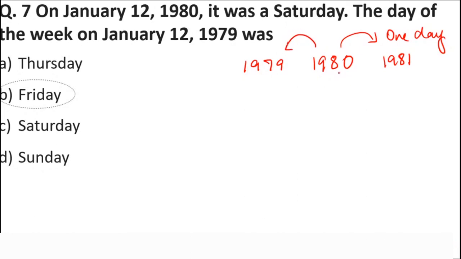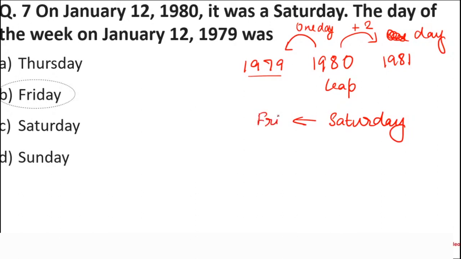But always consider a leap year, like 1980 is divisible by 4, so it is a leap year. So if they are talking about 1 year after this, 2 odd days will be there. While 1979 is a non-leap year, so only one odd day will be subtracted. Now they are talking about January and here 12th of January. So if 12th of January was Saturday, so 1 day before Saturday is what, students?